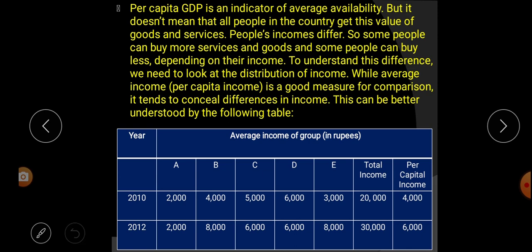Then we count all together, it is 30,000. Next, 30,000 divided by 5 groups. How much comes? It comes to 6,000. And this is called what? Per capita income or GDP, or average availability in a state or country.